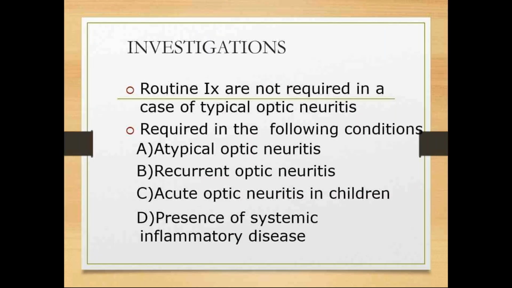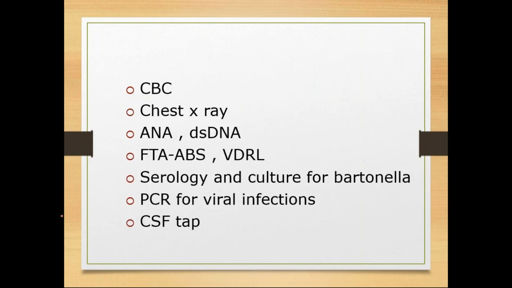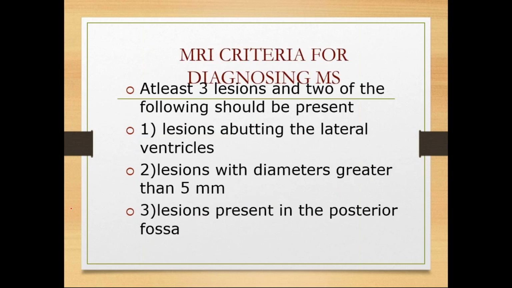So what are the investigations? You have to go for complete blood picture, chest X-ray, ANA, dsDNA, VDRL, serology, PCR, and cerebrospinal fluid tap. There are a few features which would say whether it is multiple sclerosis, which is usually typical optic neuritis. Okay, so we have to go for an MRI scan.